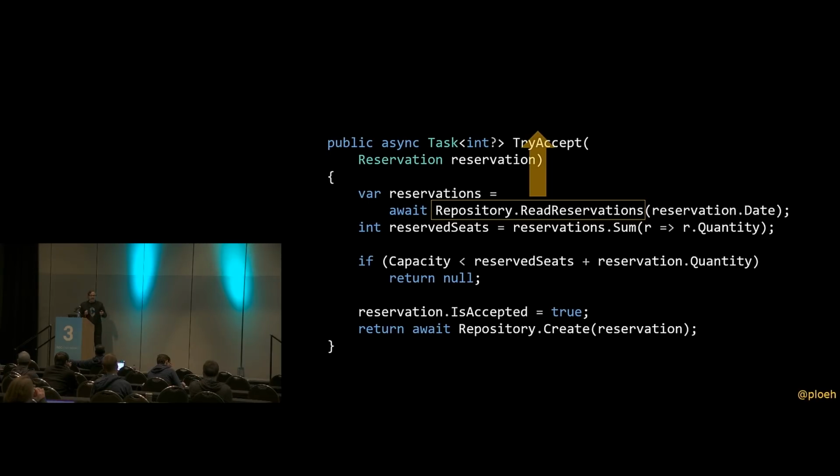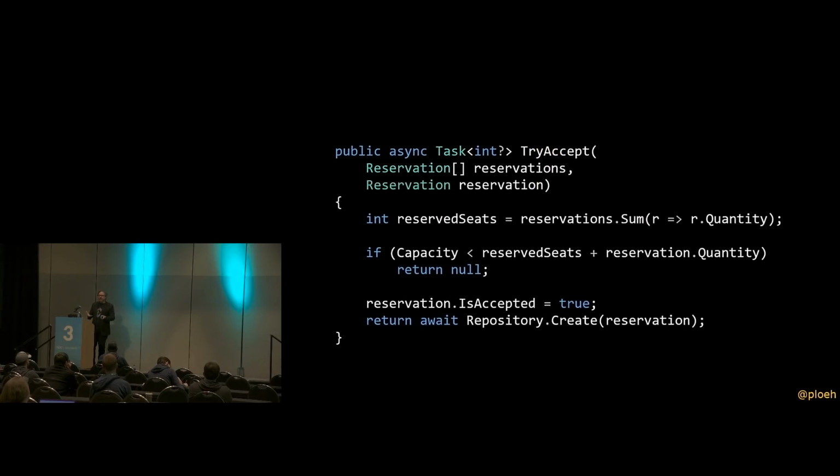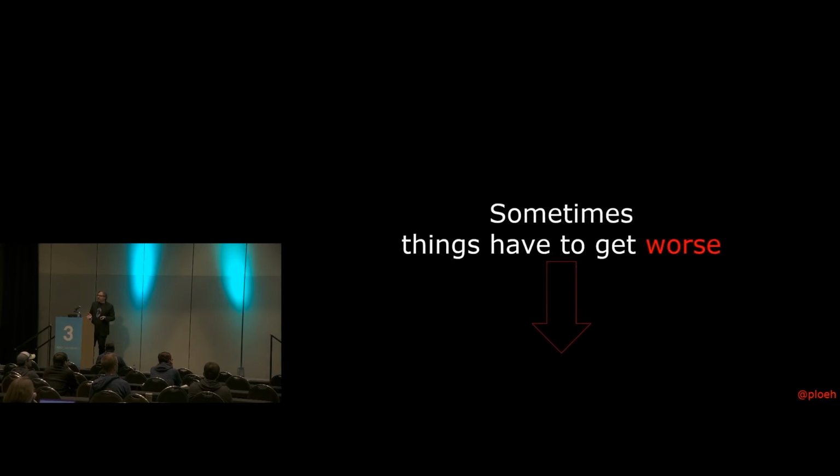Couldn't we just make the data itself, the reservations, a prerequisite for making that business decision? And then someone else might have the responsibility of actually figuring out where that data comes from. Because then we can also decouple ourselves completely from how to produce that data. Okay, so we can do that. And the only thing we need to do is to promote reservations to be a method argument. So that's pretty straightforward. But sometimes, things have to get worse before they get better.